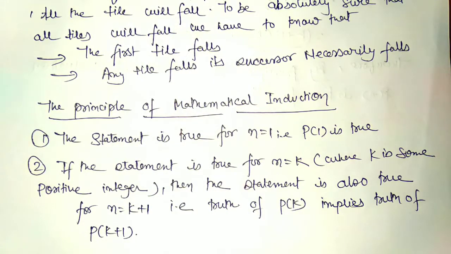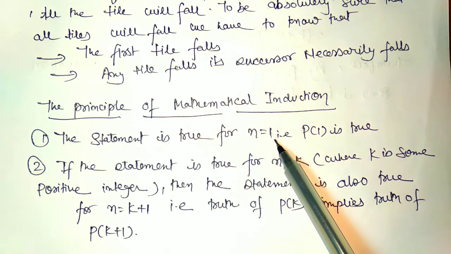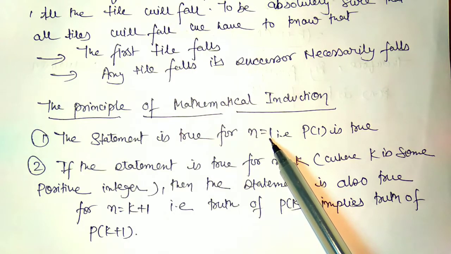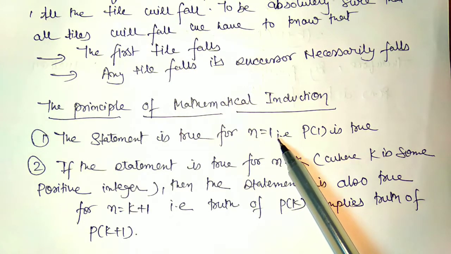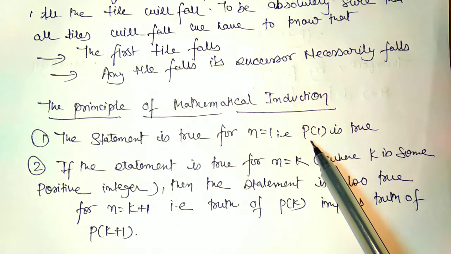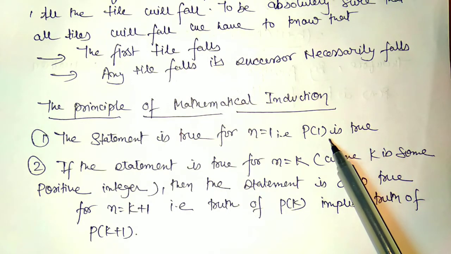Now for this, we first check whether the statement is true for n equals 1 or not. We put n equals 1 in the RHS and check whether it matches the LHS, the left hand side, or not. If the statement is true, then we say P1 is true.